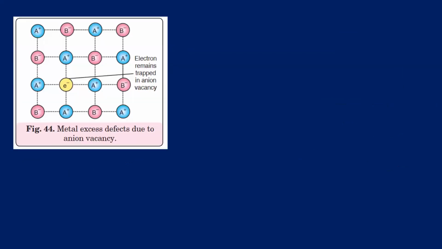Next we have the metal excess defect due to anionic vacancy. Here we are creating some anionic vacancy, so the name suggests what we are doing: we are removing the anion. But the question is always how the charge is stabilized. So you will be looking at how the charge is stabilized.